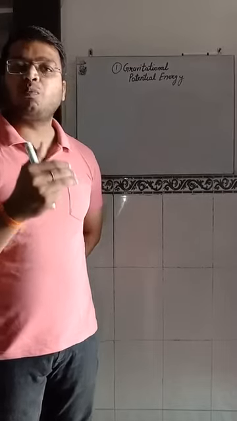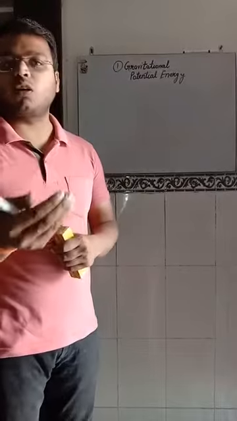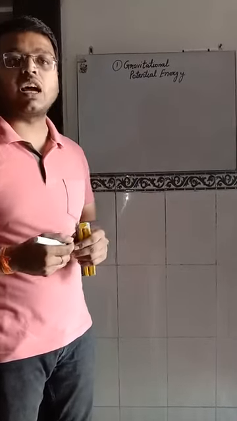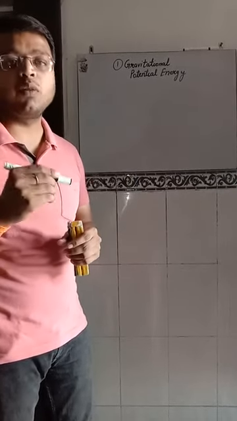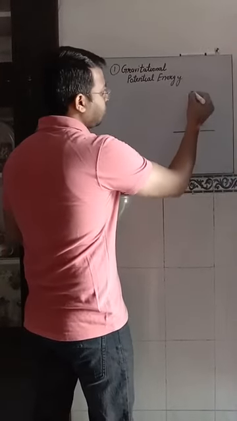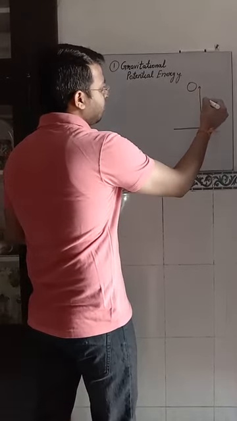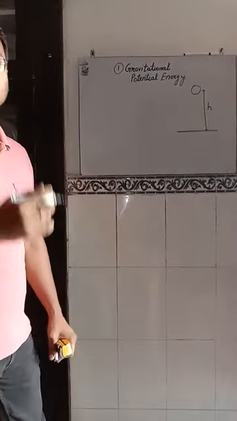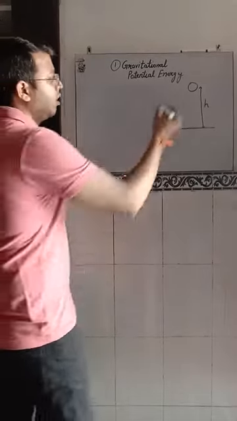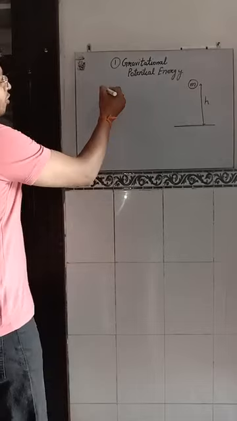In this derivation we have to take an object which is placed at a height of small h from the earth's surface. This is the earth surface, this is the object. The object's height from the earth is h, and the mass of the object is m. So now we can write the weight.